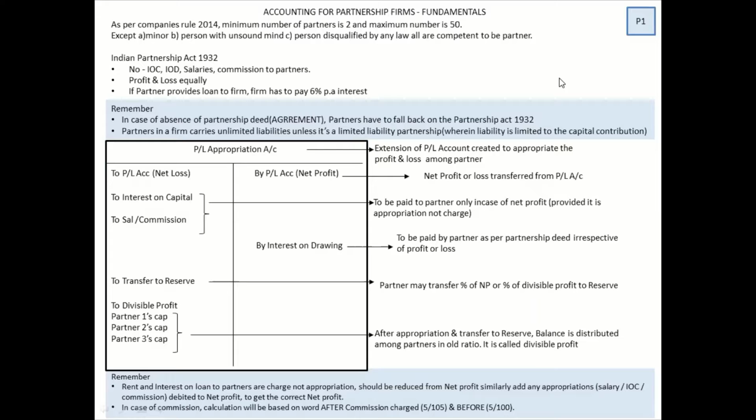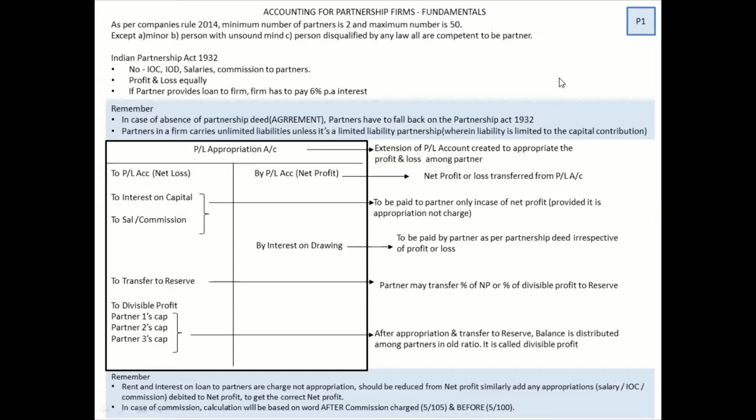Last year, we did the profit and loss account in sole proprietorship. If you remember, the debit side was the expense and the credit side was your income, indirect expense and income, right? And what we got was a net profit or a net loss, which we put in the balance sheet.